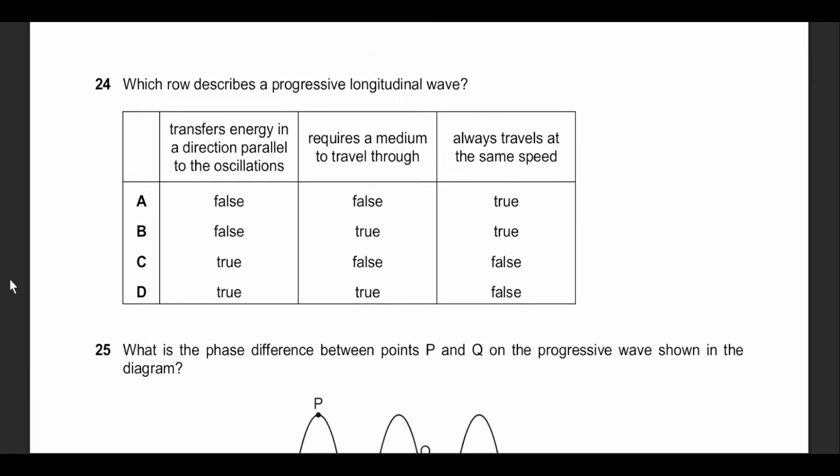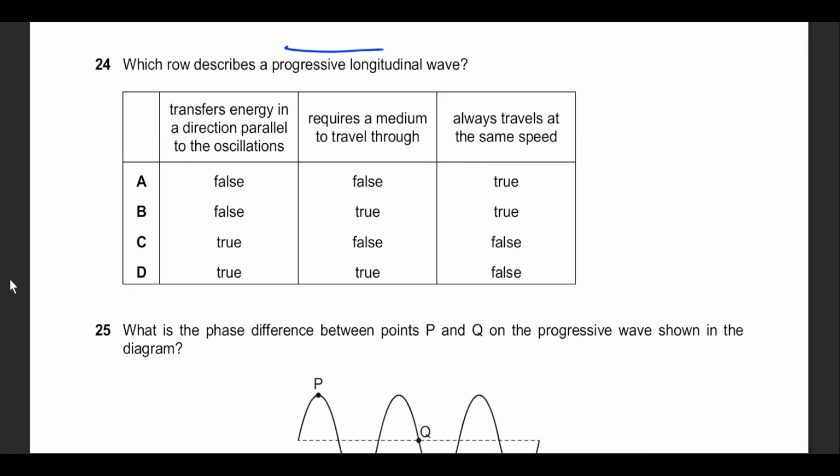All right, let's move on to question number 24. He says progressive longitudinal wave. It transfers energy. Yes, it does, that's true. Requires a medium of travel. Yes, that's also true. A longitudinal wave such as sound requires a medium. Always travels at the same speed. No, that statement is false. Why? Because as they encounter a different medium, they refract.